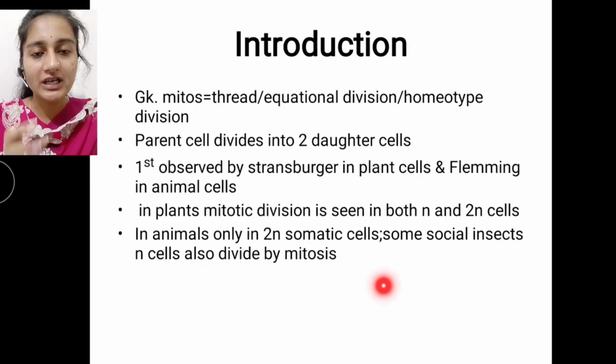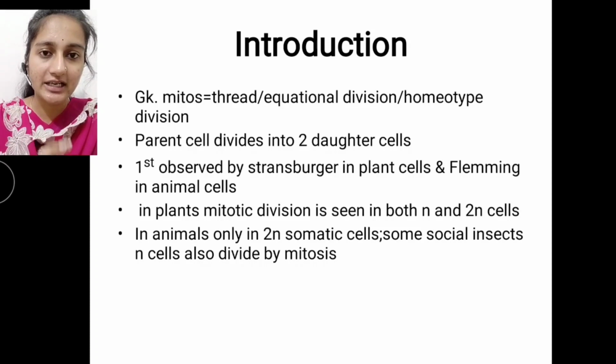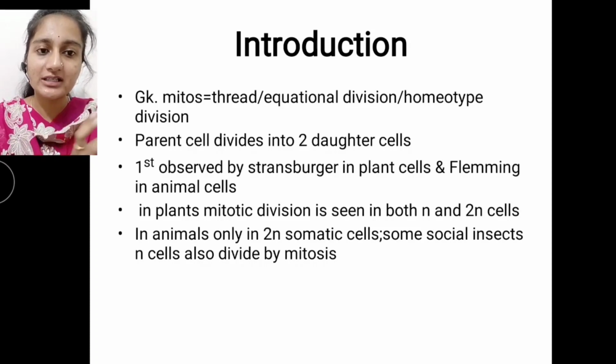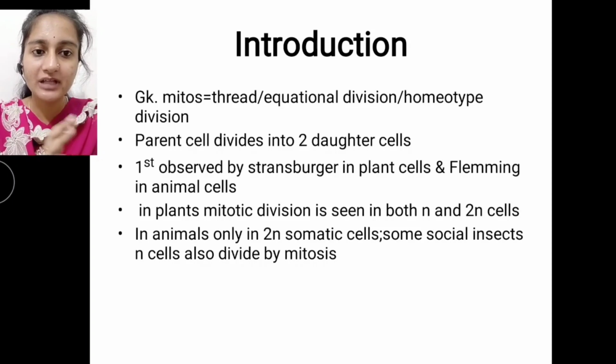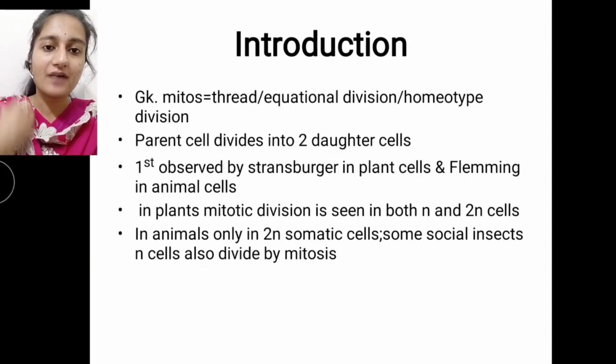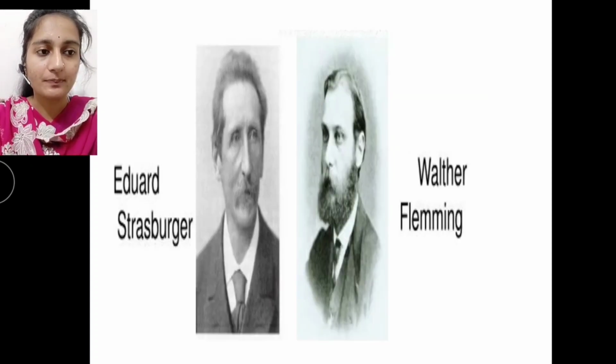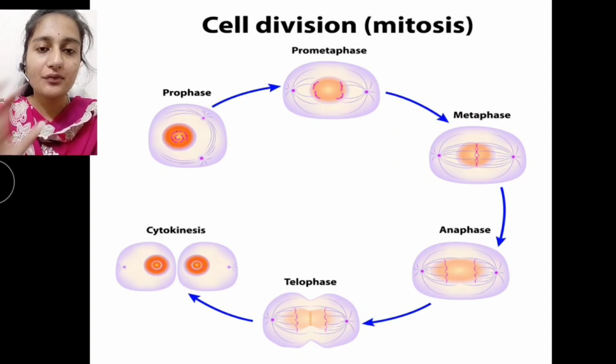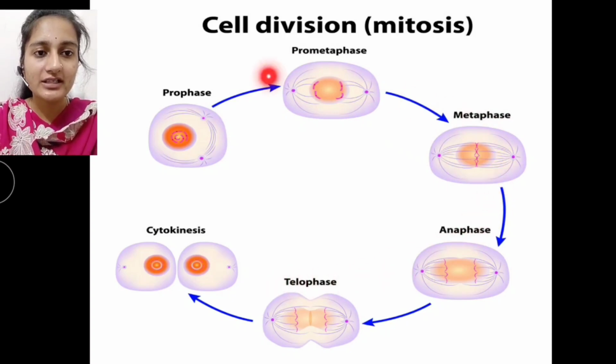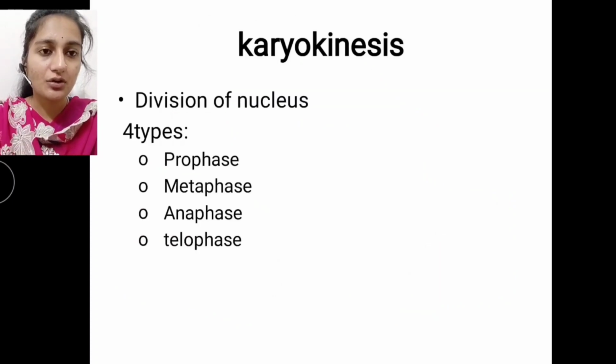In some social insects only, haploid cells undergo mitosis division. Except for that, all animal cells have diploid cells, and only those cells undergo mitotic division. So here we have the four important phases of karyokinesis: prophase, metaphase, anaphase and telophase, as well as, at the end of telophase, the cytokinesis process. So let's look into this topic.